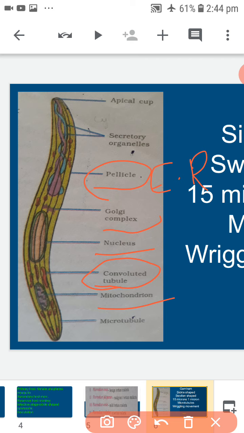It contains a cup-like depression called apical cup at the anterior end, into which a pair of secretory granules open. They secrete a cytolytic enzyme which helps in the penetration of sporozoite into the liver cells.